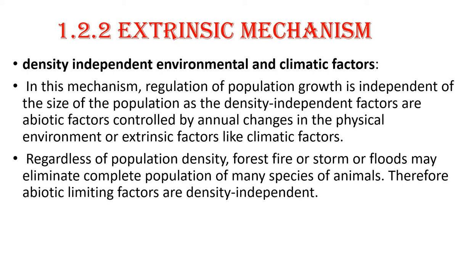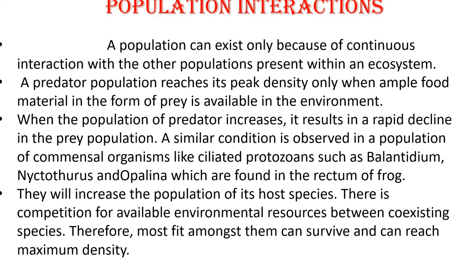That means natural calamities. Regardless of the population density, forest fire, stormy conditions or floods may eliminate the complete population of many species of animals. Therefore, abiotic limiting factors are density independent. Here, density independent factors are environmental and climatic factors that occur in the environment.